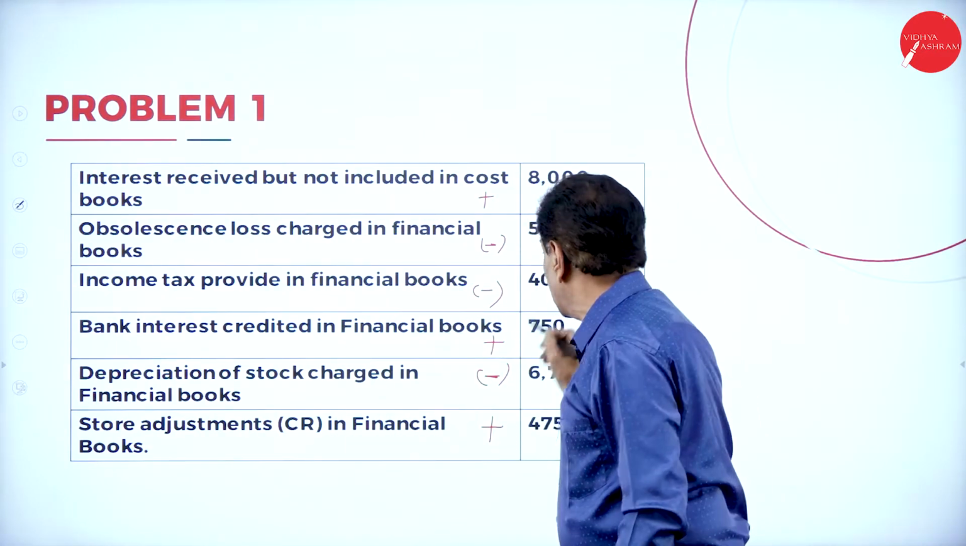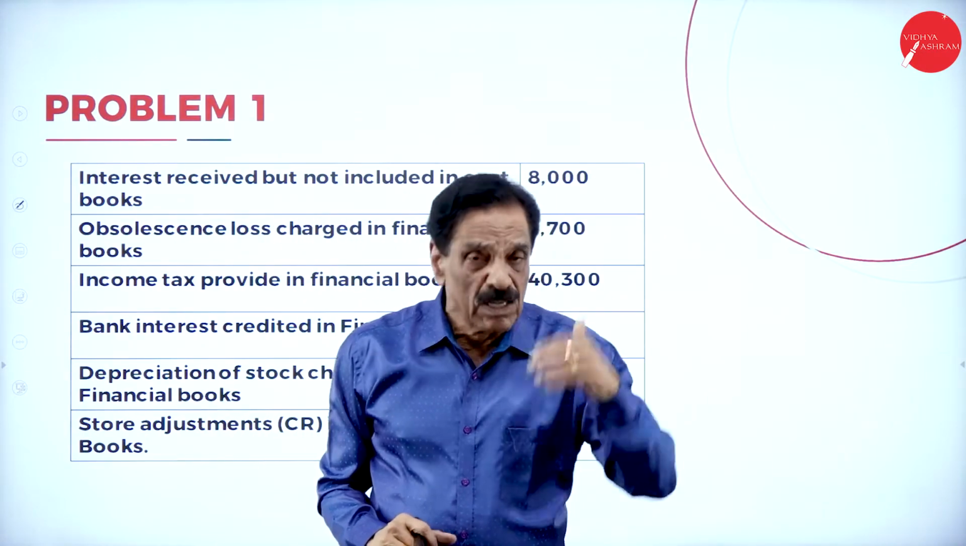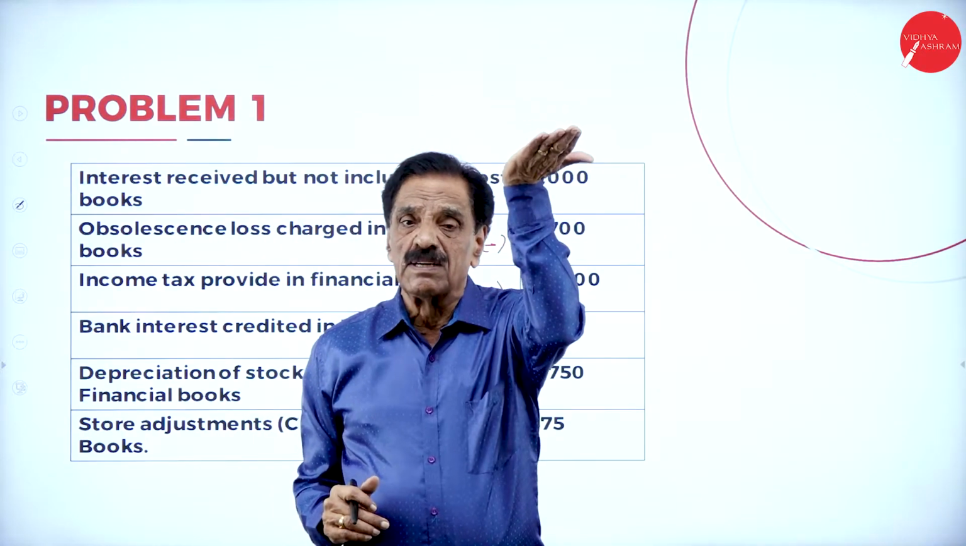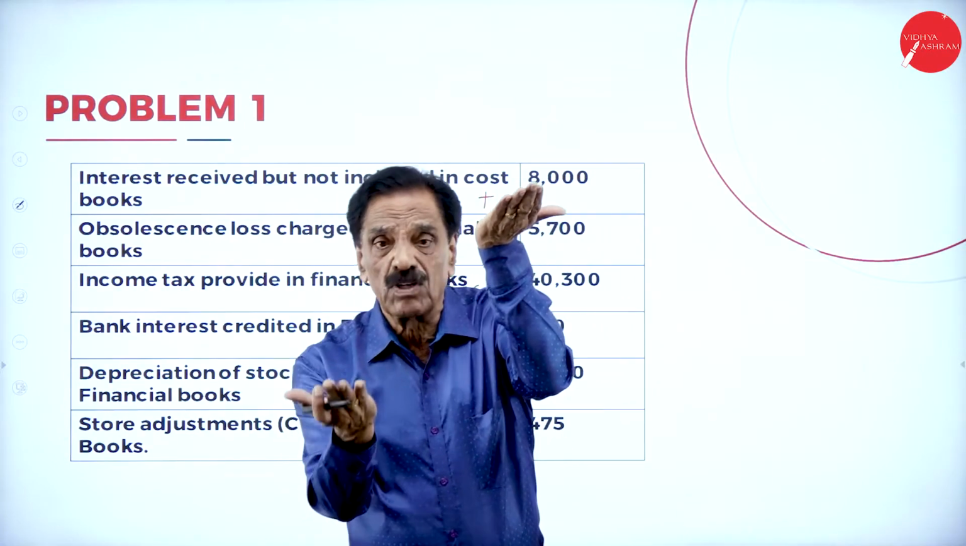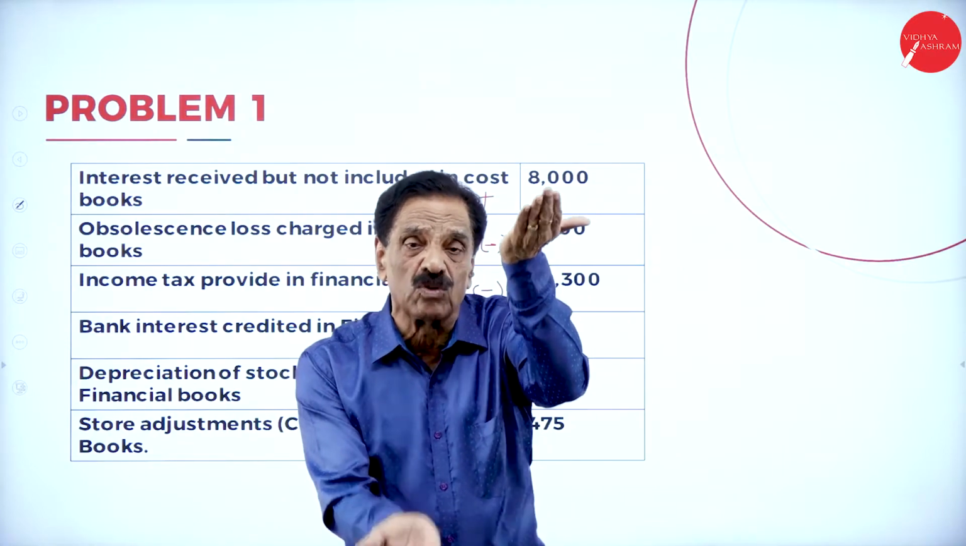Then bank interest credited in the financial book. When bank interest is credited, what will happen? Your financial book will be raised, but no entry in the cost book. Cost book showing less profit, financial showing more profit. To make equal, what to do? Add back.